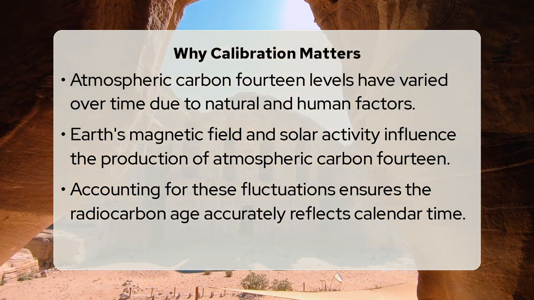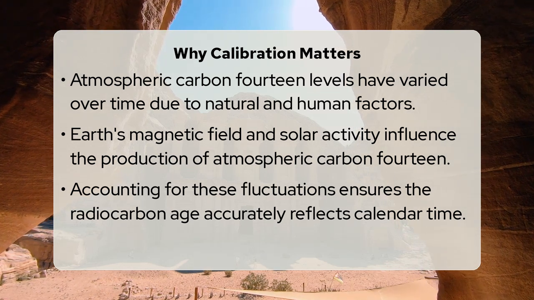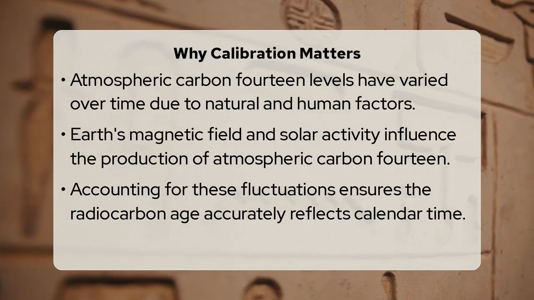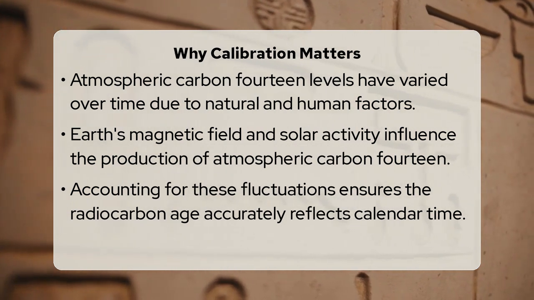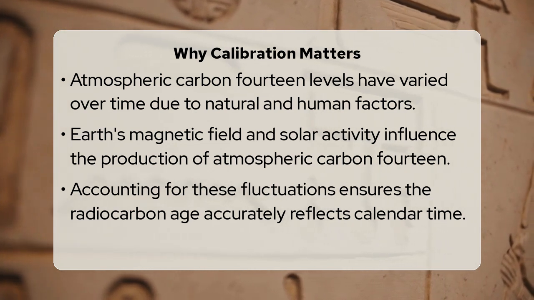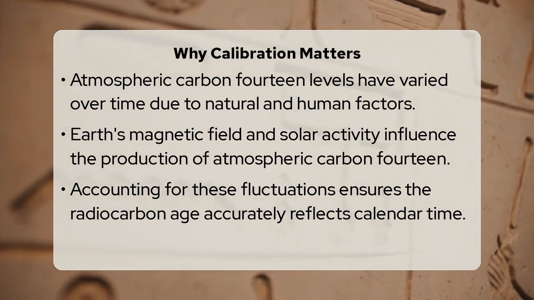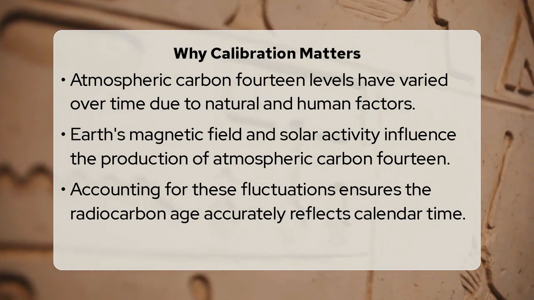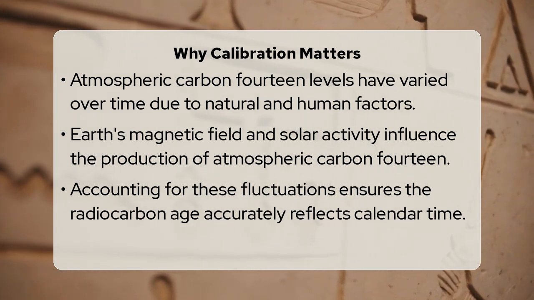Factors like changes in the Earth's magnetic field, variations in solar activity, and even the burning of fossil fuels in modern times have altered the amount of carbon-14 available for living organisms to absorb. Without accounting for these changes, a raw radiocarbon age could be significantly different from the true calendar age.